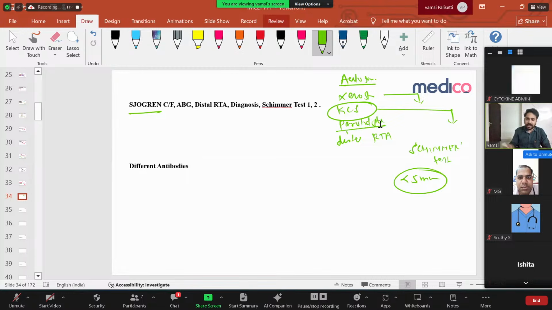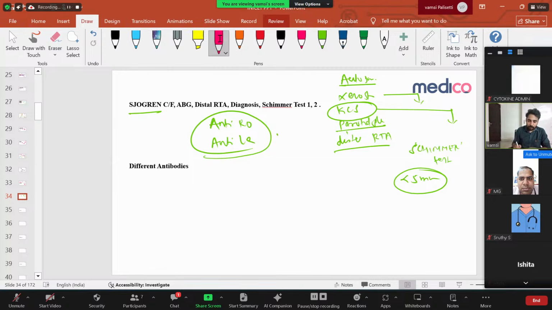And for parotid gland enlargement, if you do a biopsy, you'll see lymphocytic infiltration. And distal renal tubular acidosis is also very common. So how will you diagnose? Diagnosis is only by antibodies: anti-Ro antibodies, anti-La antibodies. Very important. Before this, let me discuss a few more antibodies. In autoimmune disease, ANA is a very commonly used antibody, but it's only for screening. It's not helping diagnose anything.